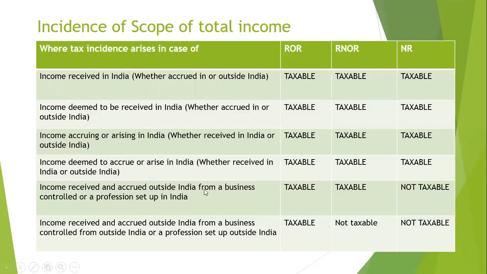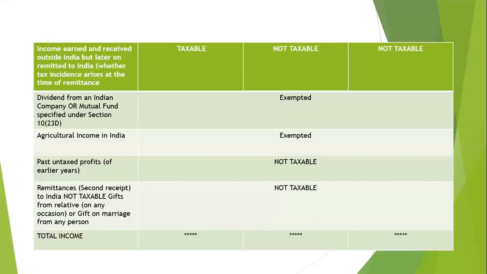Income received and accrued outside India, but from a business controlled or set up in India, whatever the situation, is taxable for whom? Only for resident, ordinary resident, and resident, not ordinary resident. Next, income received and accrued outside India from a business controlled outside India or a profession set up outside India, totally accrued outside India, is taxable only in one situation, that is resident, ordinary resident.